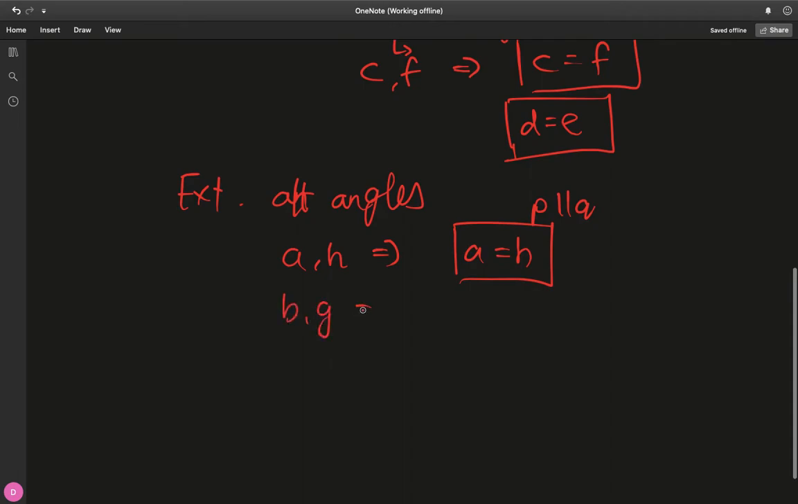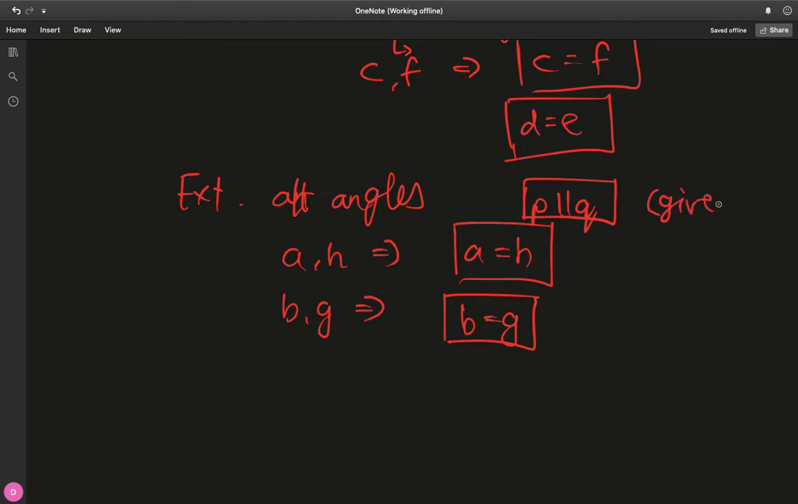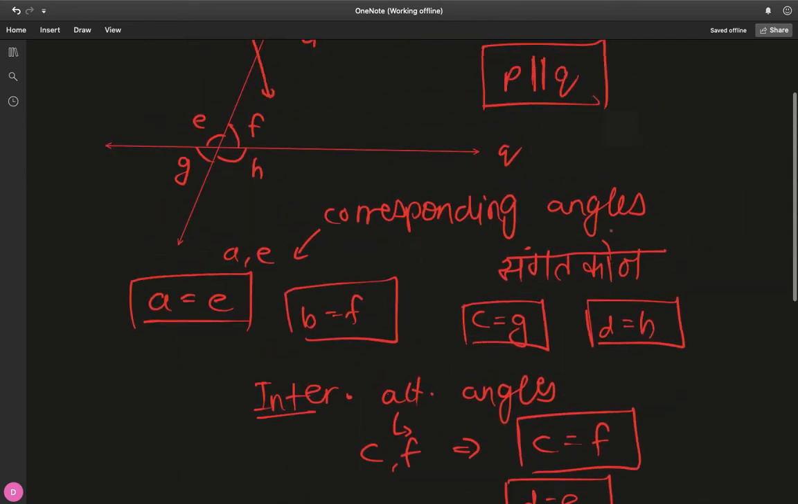B and G are exterior alternate angles, and they'll be equal to each other as long as both the lines are parallel. Because if the lines weren't parallel, A and H and B and G would still be exterior alternate angle pairs, but they won't be equal to each other. So this condition will mostly be given in the question, but if it's not, in more general scenarios, you'll have to show this parallelism property. You can't make this assumption without knowing for sure that both the lines are parallel. So just keep this in mind.